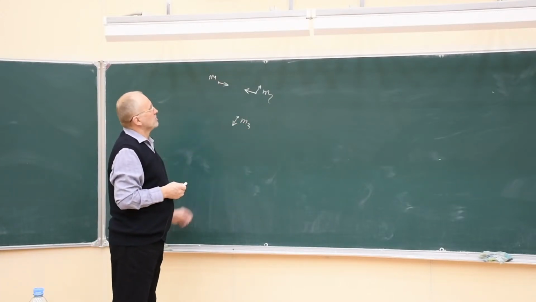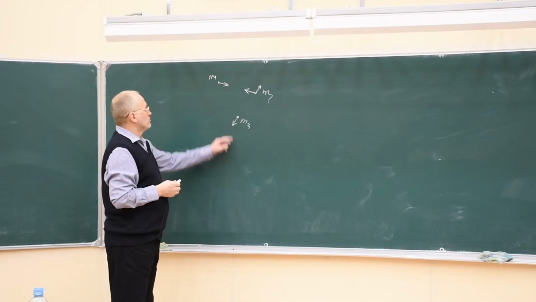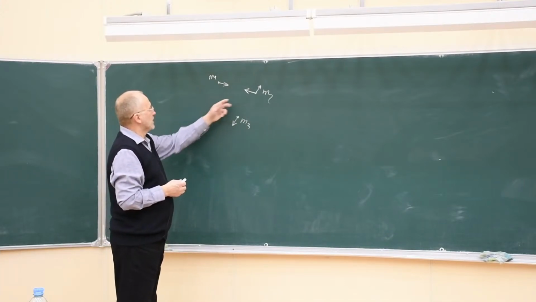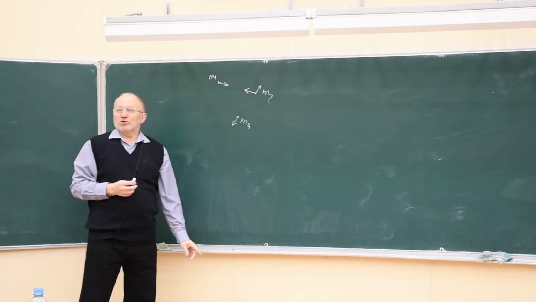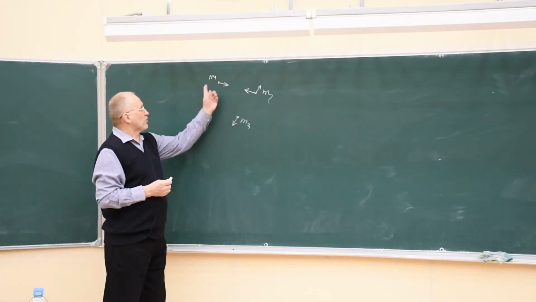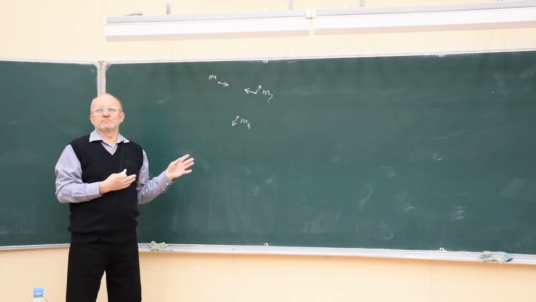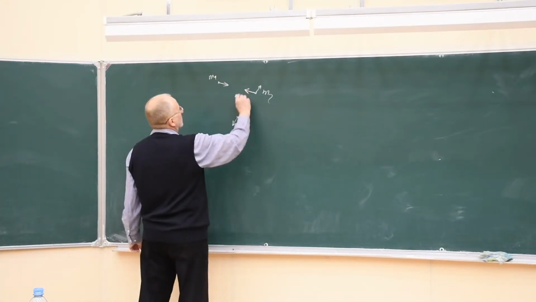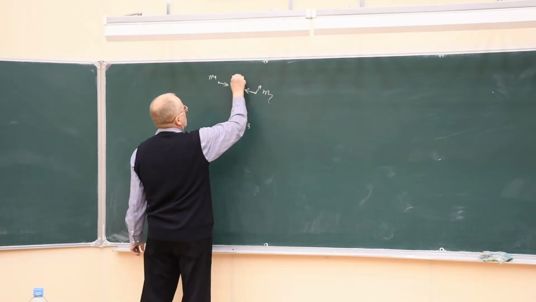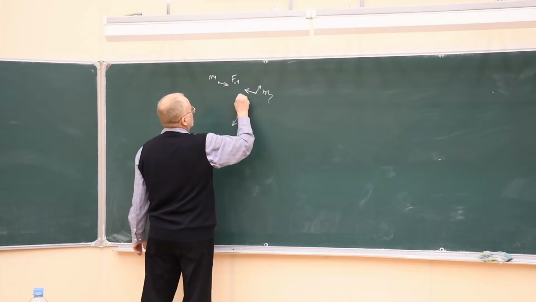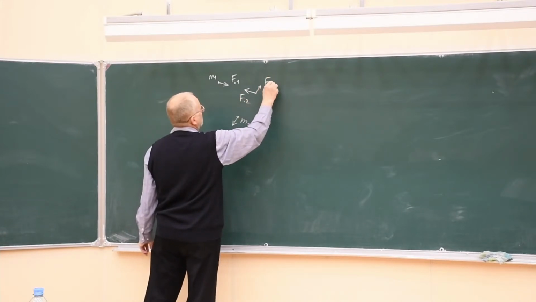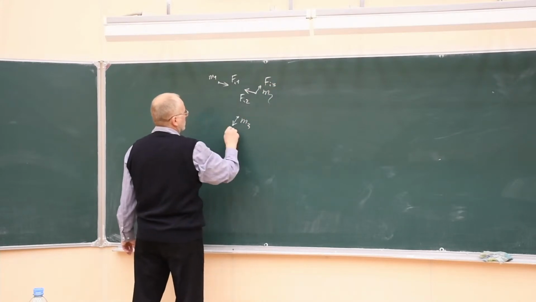Any number of material particles interacting between each other. And also, apart from these internal interactions, we consider some external forces. So all these forces here are internal. Internal force 1 and internal force 2, internal force 3, internal force 4.